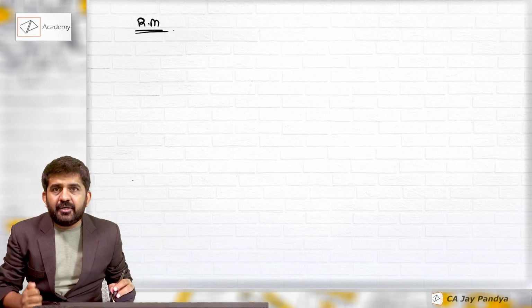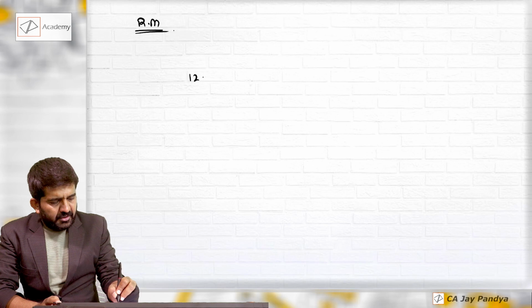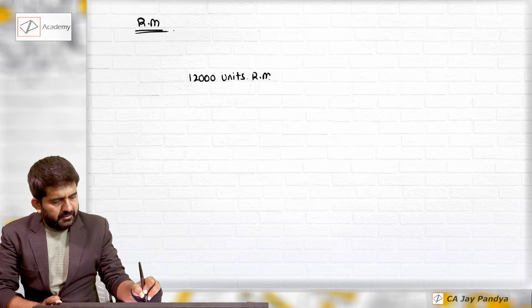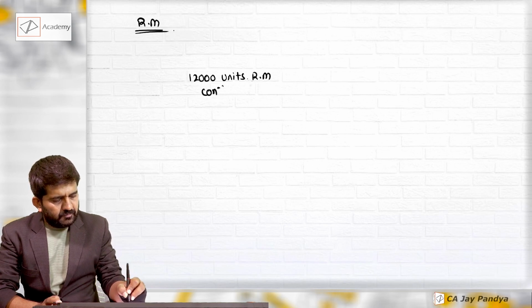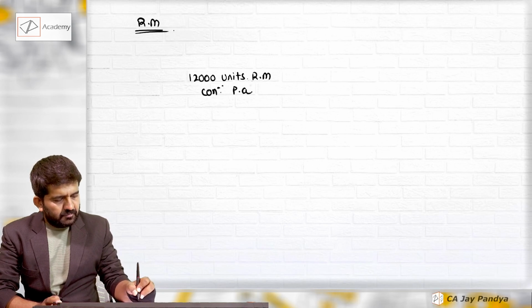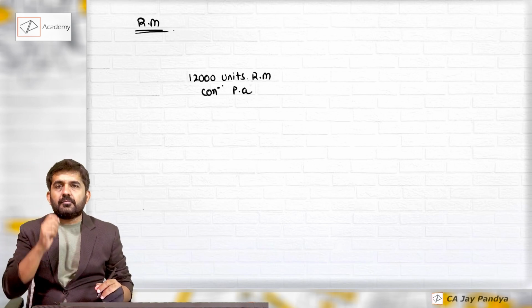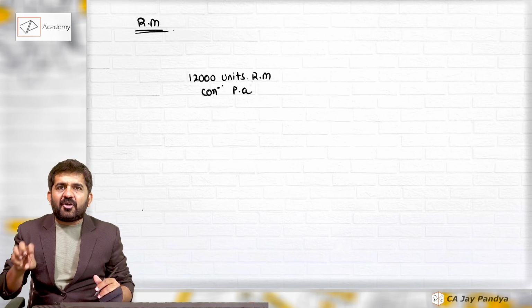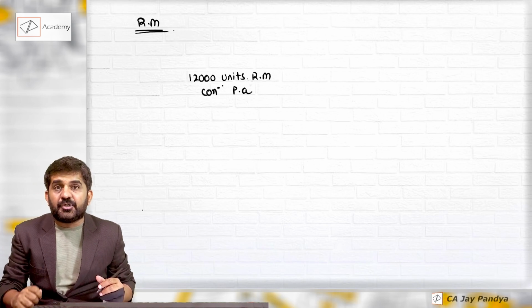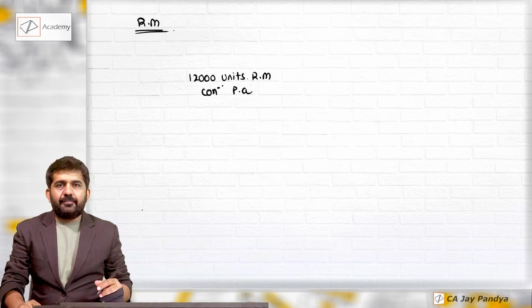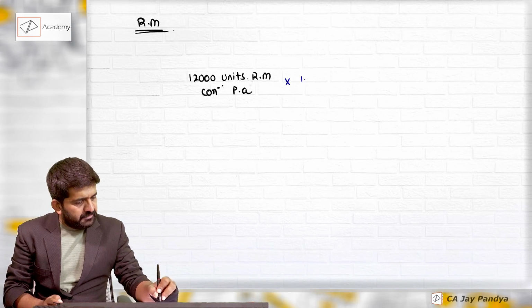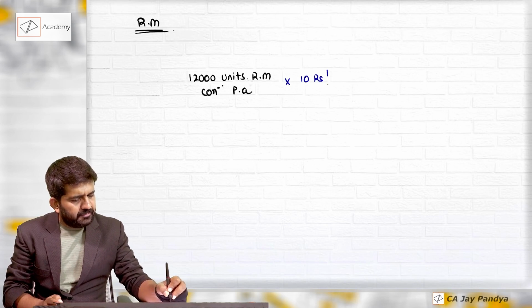In a year, you are consuming, say, 12,000 units of raw material. This 12,000 units of raw material you are not going to purchase today because it is requirement per annum. The price of the raw material is 10 rupees per unit.